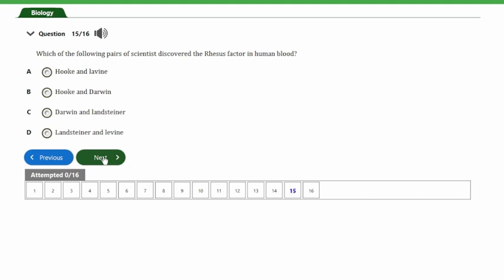It says, which of the following pairs of scientists discovered the rhesus factor in human blood? So guys, we've answered this question before, and I wouldn't like to waste your time again going through the options. Guys, the answer to this question is Landsteiner and Wiener. So guys, let's look at the next and the last question, and that's question number 16. It says, an accurate identification of a rapist can be carried out by conducting a... Guys, again, this is a repeated question, and I'll leave it as a bonus for you guys. The answer to this question here is option B, and that's DNA analysis.